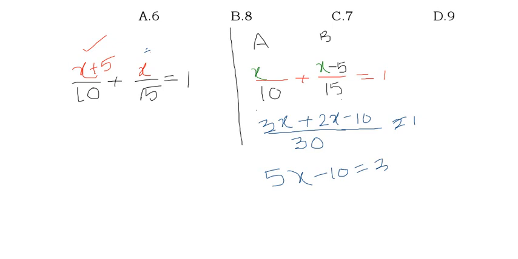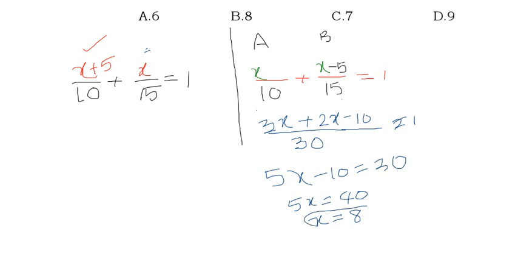Okay. Now 5x equal to what? 30 plus 10 is what friends? 40. If we do cancellation, 5 ones are 5, 5 eights are 40. So the answer is what? 8.